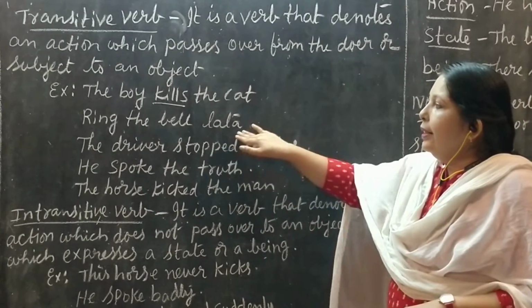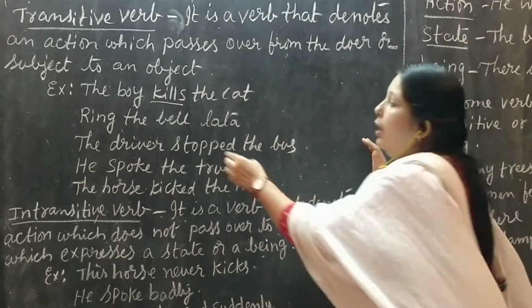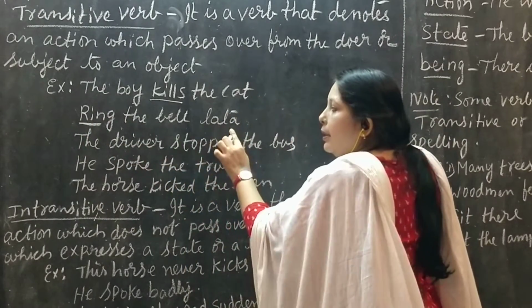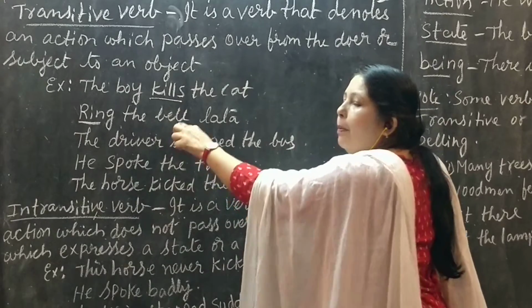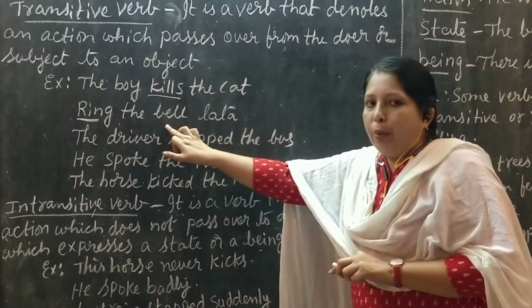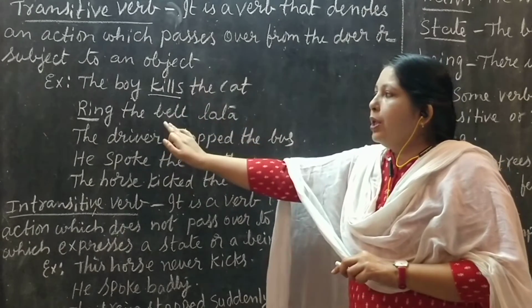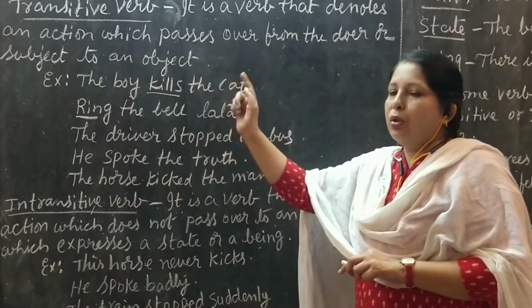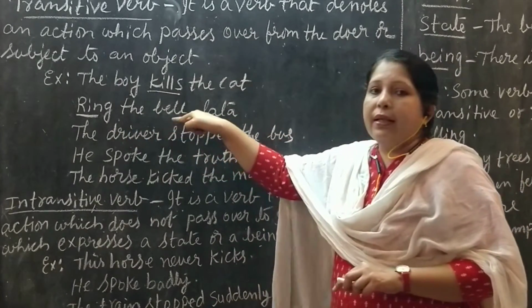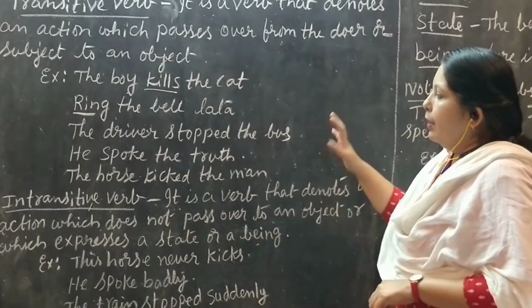Here, ring the bell, Lata. Lata का action किस पर गया? Bell पर गया. Lata will be the subject and bell will be the object here. Lata का action bell पर गया, ring करना. So this type of sentence is called transitive. This type of word in this sentence is called a transitive verb.